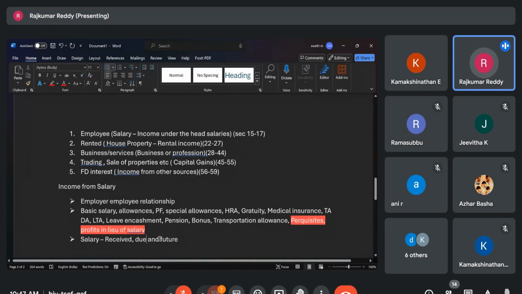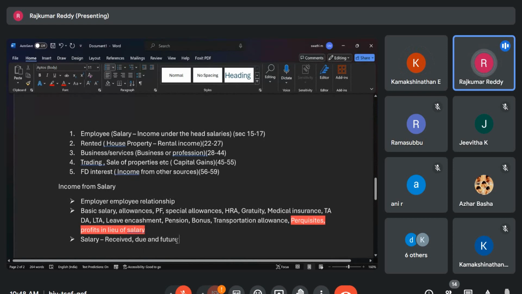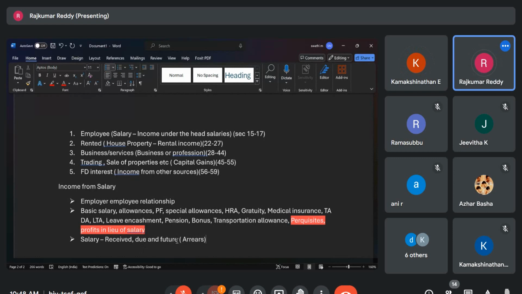And because of some resignation, VRS if you take, and in future after retirement, like after coming out of the service, you may get some sort of money in the form of salary for a few months. So everything is treated as salary. Okay. So what you will receive in future, you will receive as the arrears. So arrears is also salary.